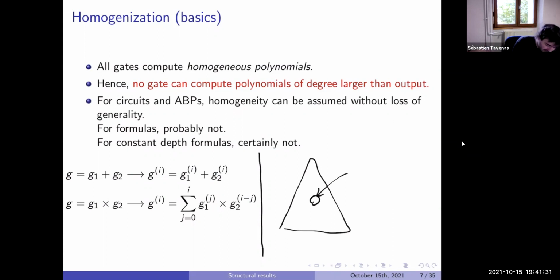It means it computes something with different degrees. So there is a constant part, and so on, where alpha i is the homogeneous part of degree i. When the polynomial is multivariate, I mean the total degree.